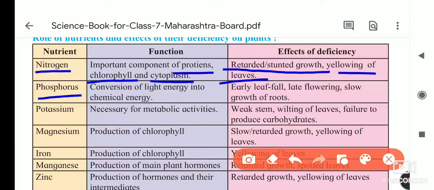Next, phosphorus. What is the role of phosphorus in the body? Light energy, meaning the sun's energy, is there. Its conversion into chemical energy is the role of phosphorus in the plant body. Now if deficiency is there, then what happens?